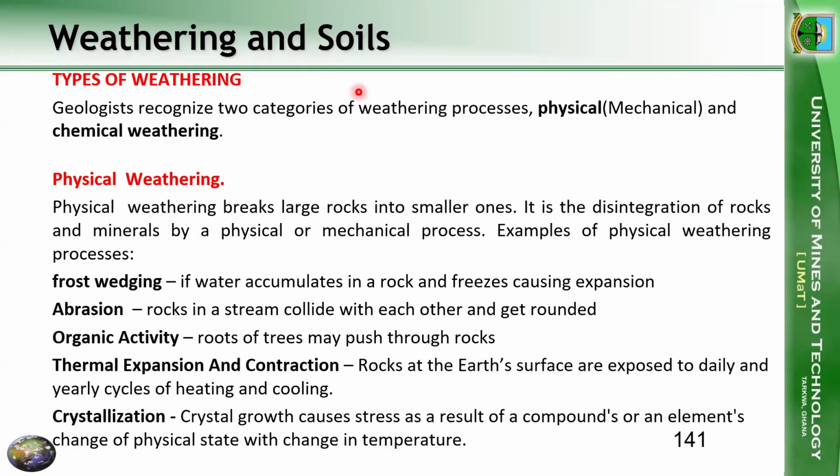We can basically classify weathering into two broad categories: physical weathering and chemical weathering. In some texts, you may hear of biological weathering as well. But in here, we have two major groups: physical weathering and chemical weathering.